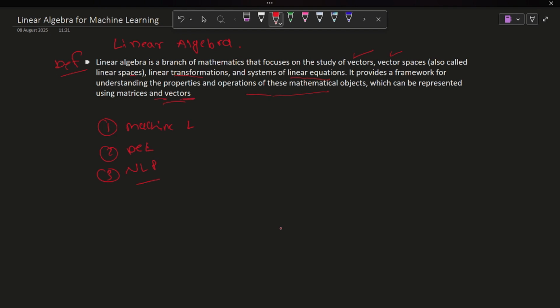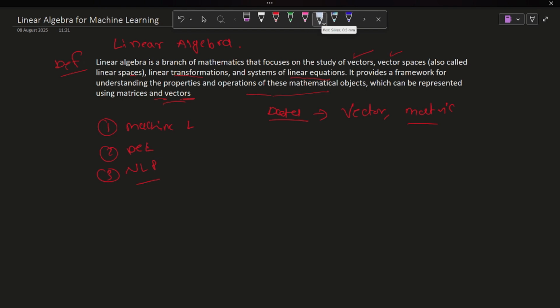Basically, machine learning and deep learning, all the concepts are based on data, right? And all data is in the form of vectors and matrices. So how do we define that? We go through and understand.